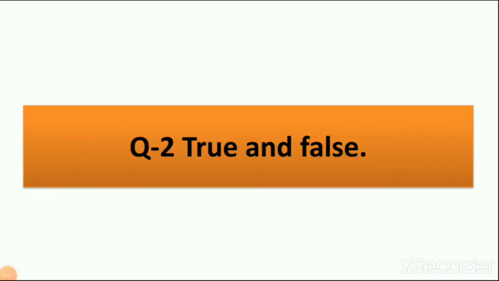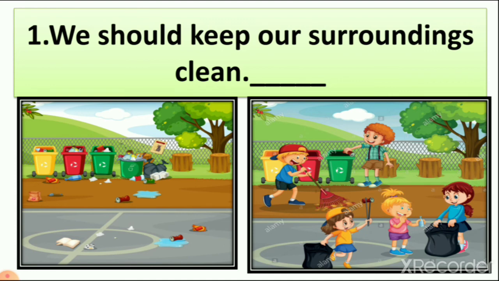Question number 2, true or false. So what we are doing here, we write true for right sentence and false for wrong sentence, right? So let's start with number 1. We should keep our surroundings clean. So here you can see 2 pictures. One is dirty surrounding, second is clean surrounding.